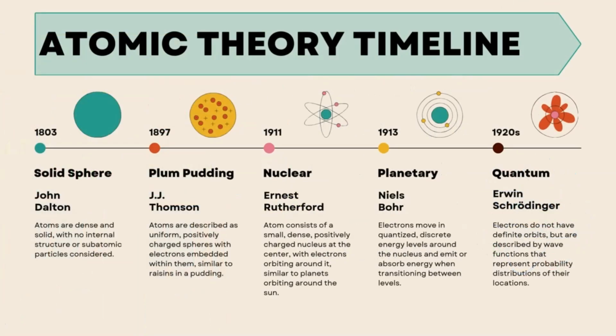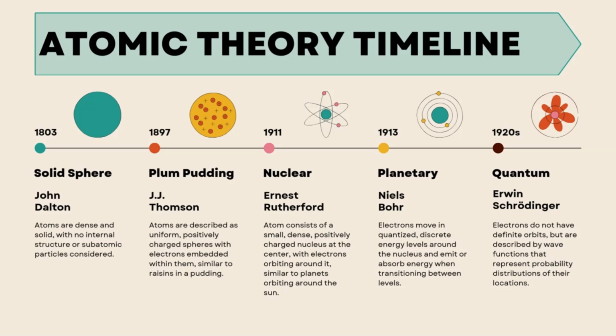Atomic theory timeline: 1803. Solid sphere. John Dalton. Atoms are dense and solid, with no internal structure or subatomic particles considered. 1897. Plum pudding. J.J. Thomson. Atoms are described as uniform, positively charged spheres with electrons embedded within them, similar to raisins in a pudding.